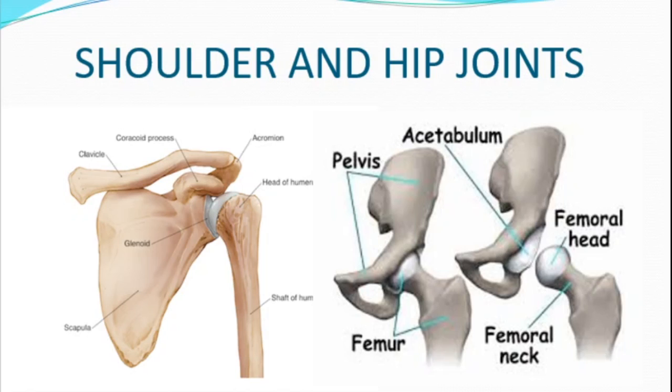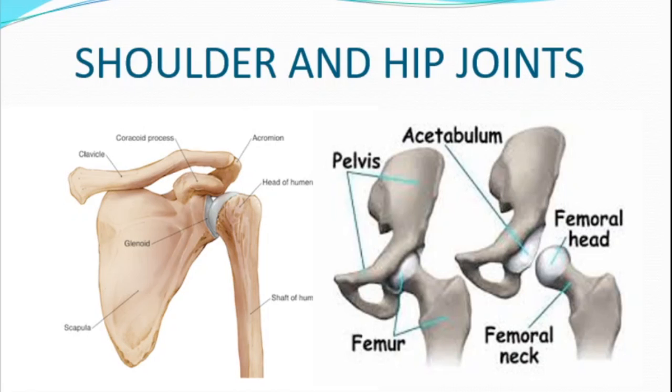Shoulder and hip joints. The left side figure shows the shoulder joint. Here, the head of the humerus bone fits into the glenoid cavity of the shoulder blade, forming a ball and socket joint. On the right side, the figure shows the hip joint. Here, the head of the femur fits into the acetabulum cavity of the pelvic girdle to form a ball and socket joint.